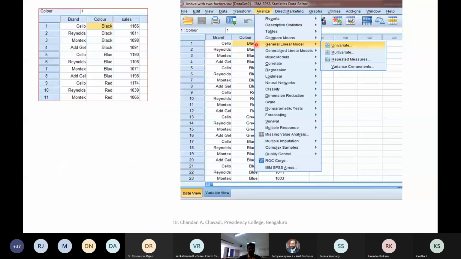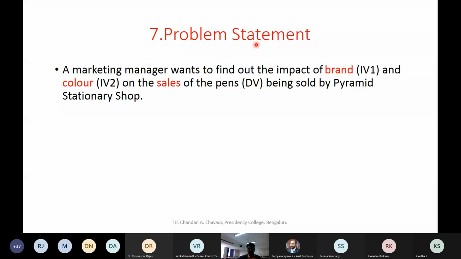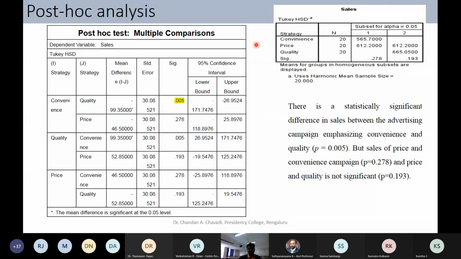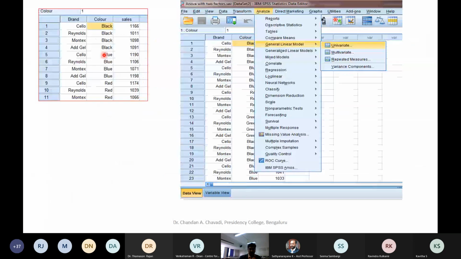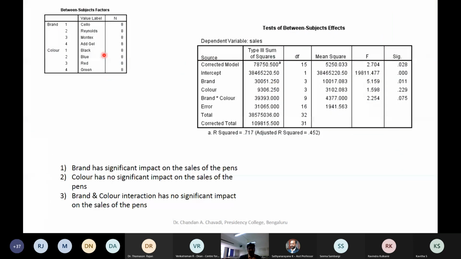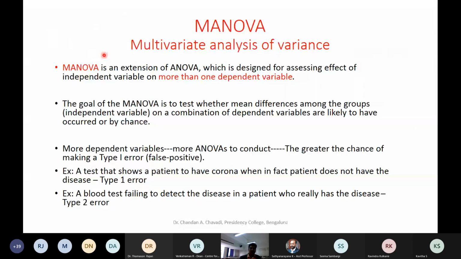Now you go to the previous example, there also we had only one DV. That is what we said about sales. So like that, you will find that DVs can increase. That is where we are going for MANOVA. So MANOVA is nothing but multivariate analysis of variance.